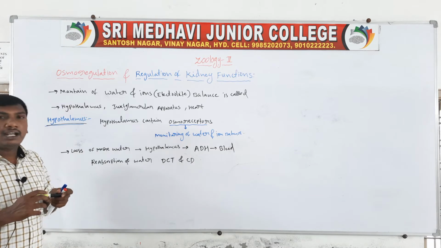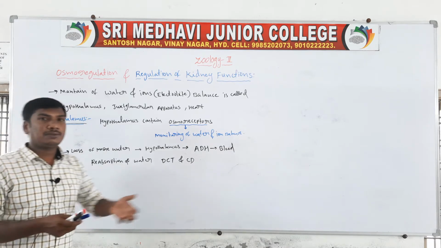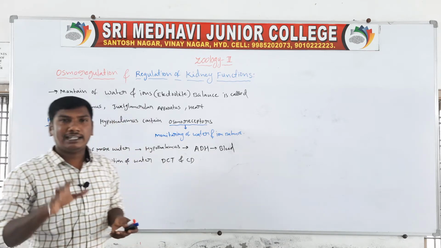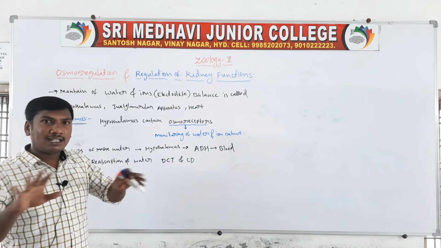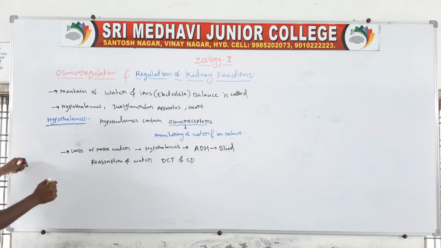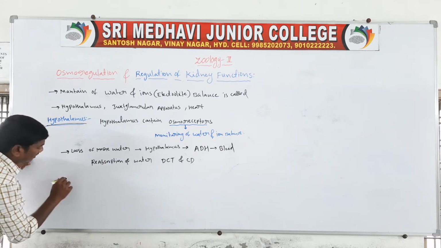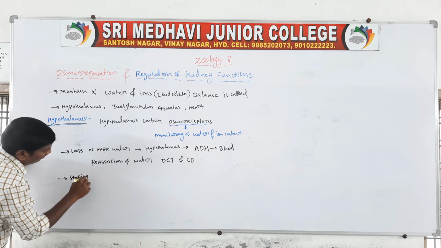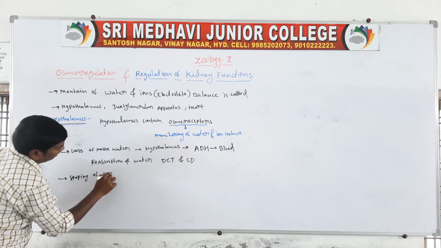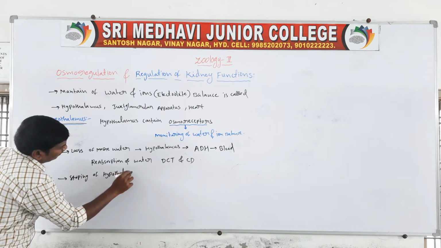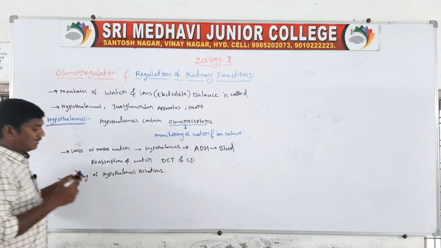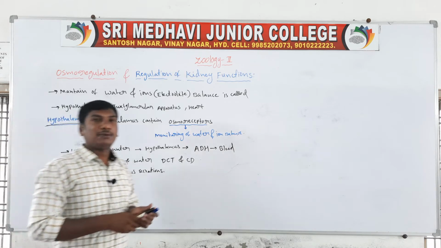Then the water levels become normal, so the hypothalamus stops releasing its secretions.